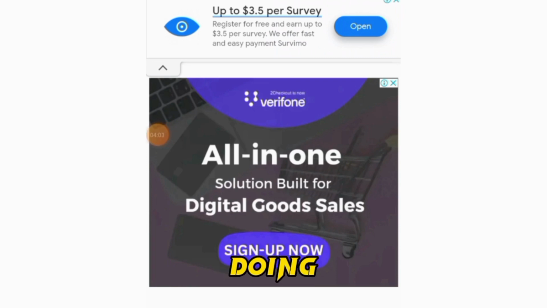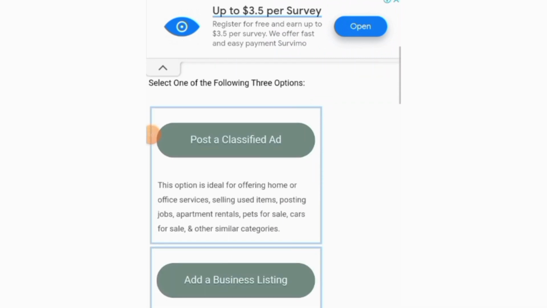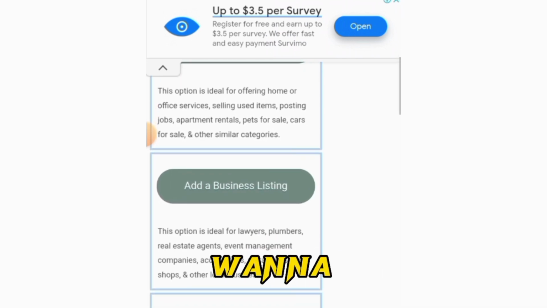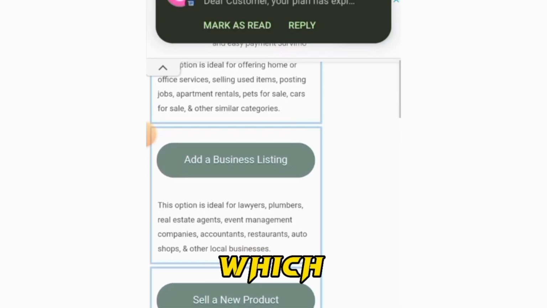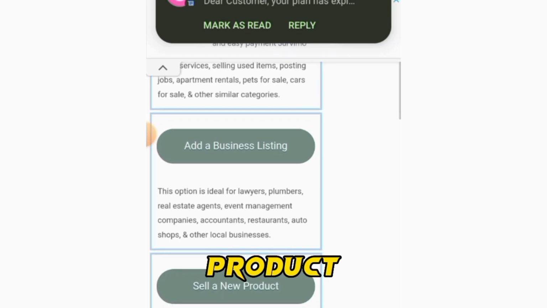So you can see different kinds of ads here. You can see the classified ads, the business listing ads, the selling products and all that kind of stuff. So if you want to sell your product, maybe your ebook or your courses, you could go with this ad, which is the sell a new product category.